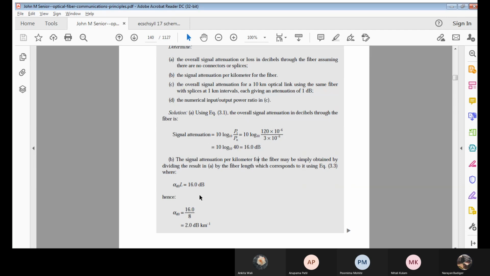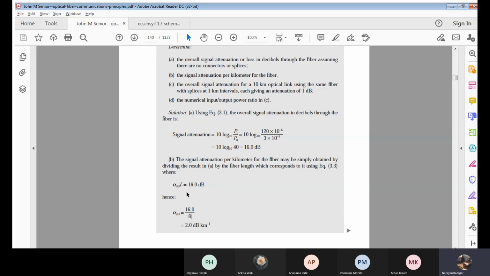See here. Now you can think over here. Alpha dB, if it is divided by L, now it's 16 into 8. But now here, alpha dB is 16 by 8. Now, can you tell me, any problem here?